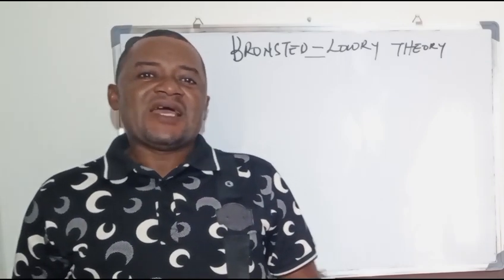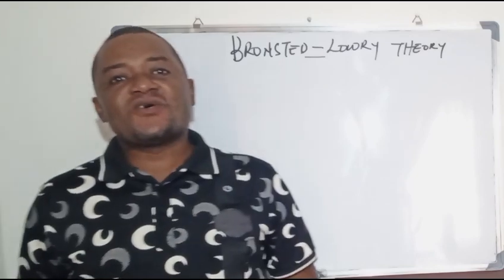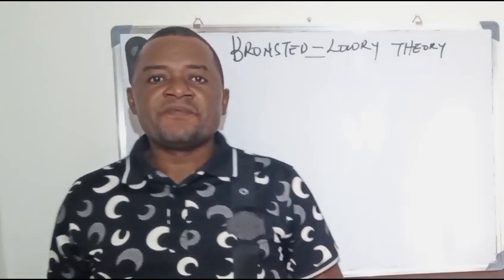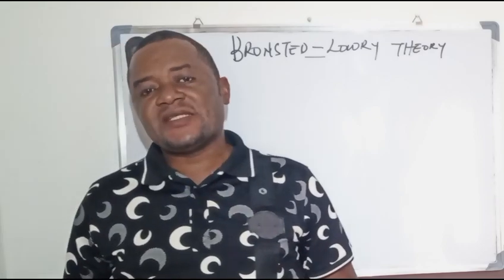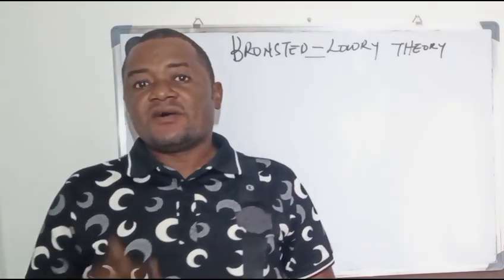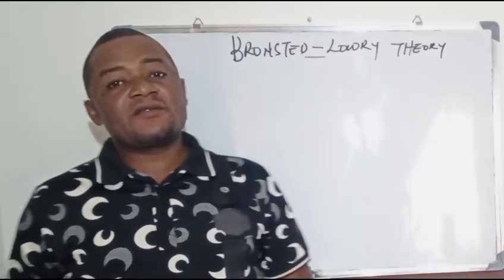So Bronsted-Lowry discusses acid-base reactions, and we also have the Arrhenius theory that discusses acid-base reactions. But what does the Arrhenius theory discuss that brought about the Bronsted-Lowry?